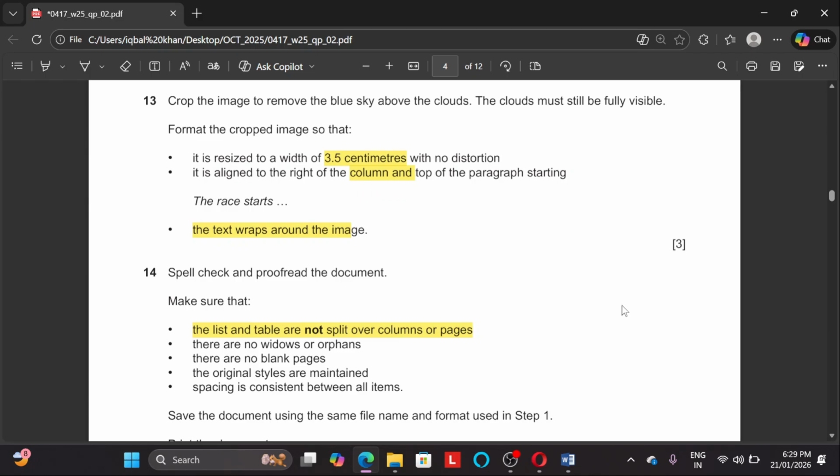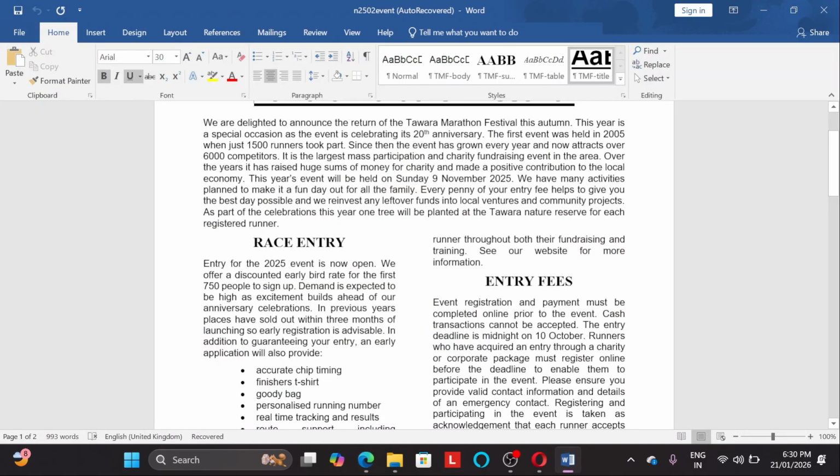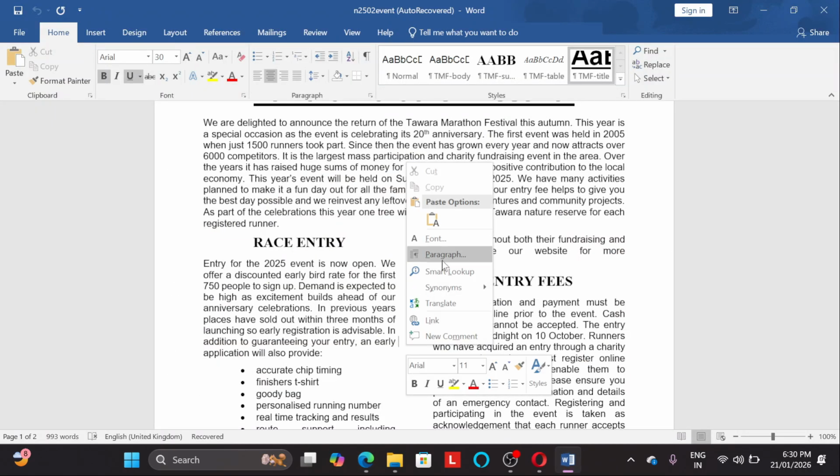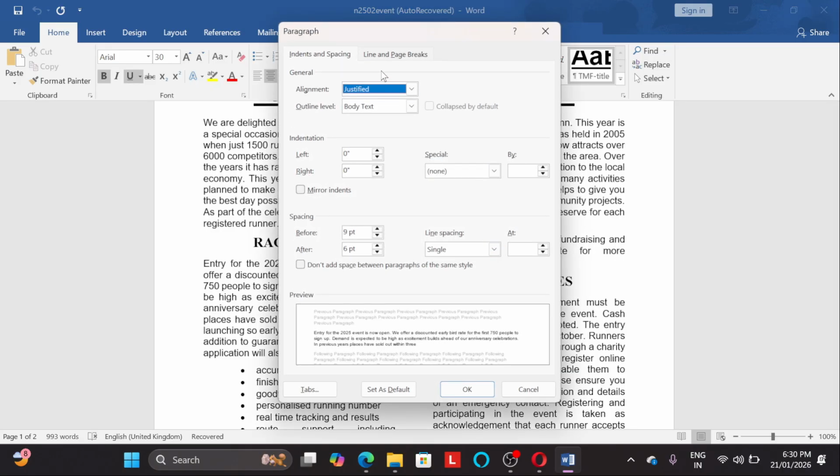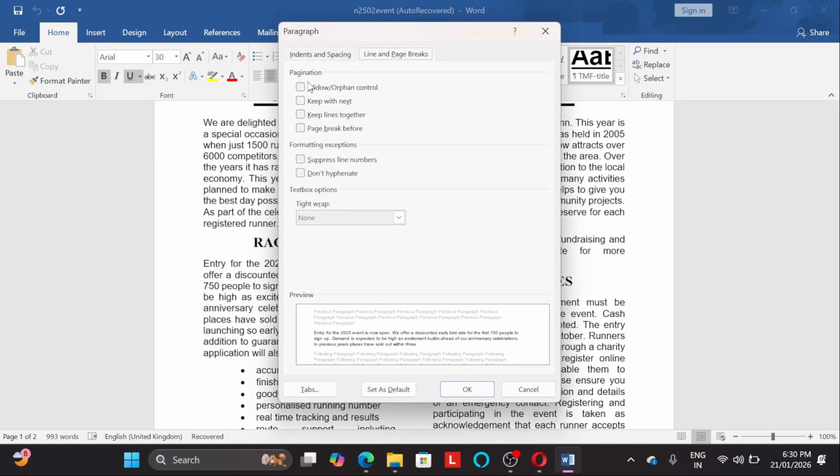Next, what we need to do? Okay, so the last but not the least is spell check and proofread the document. Make sure that the list and the table are done. Okay, so now there are no widows and orphans. All right, so how to do this? Let me show you. We'll check whether widows and orphans are there or not. Go to paragraph and go to line and page break view.